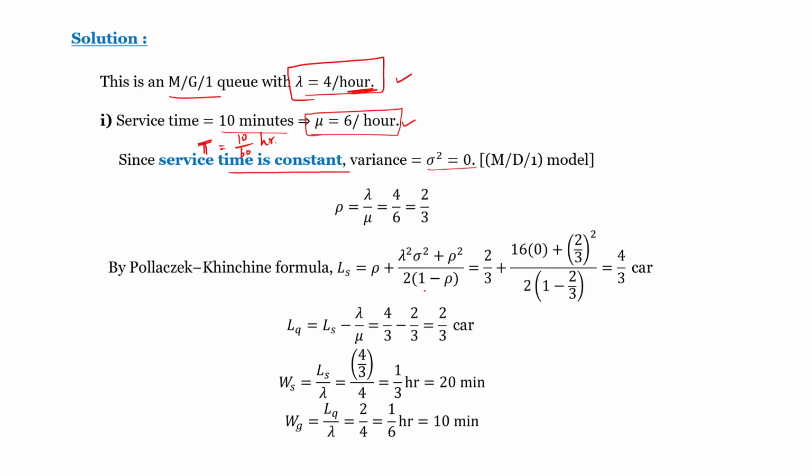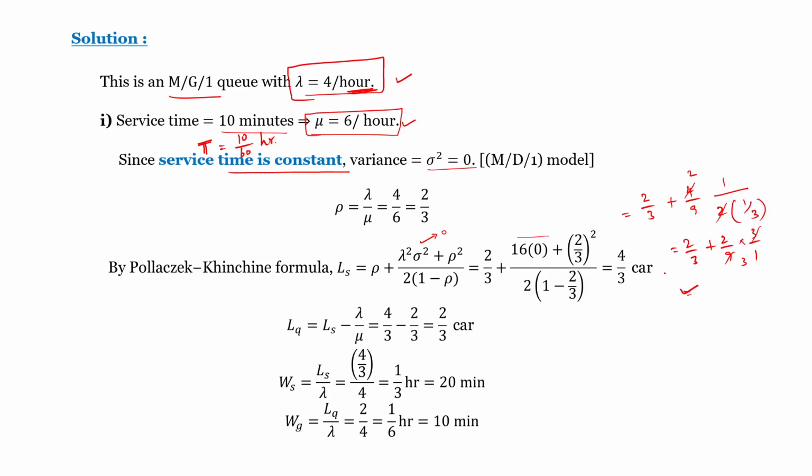Rho squared is 4 by 9, divided by 2 into 1 by 3. It becomes 2 by 3 plus 2 by 3, which is 4 by 3. So LS is 4 by 3 cars.